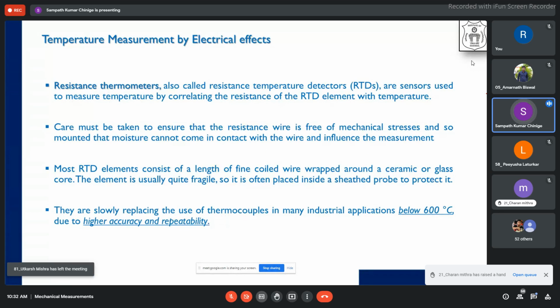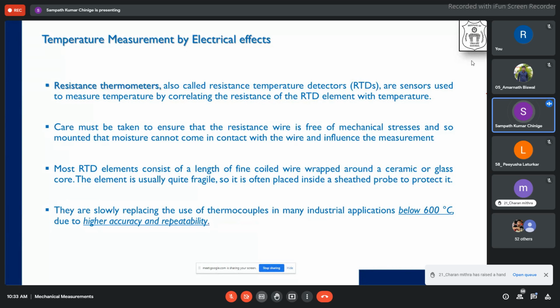So what is the most important thing while making an RTD sensor? The most important thing is that the resistance wire, whatever we are using, should be free from mechanical stresses. Number two, there should not be any moisture coming in contact with the wire, because moisture tends to attract dust particles.